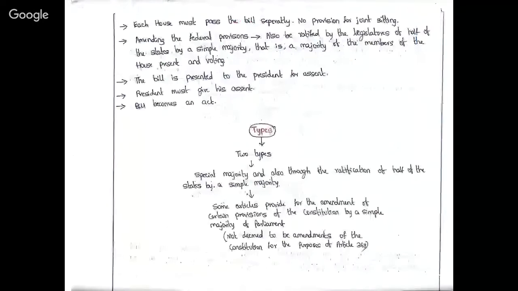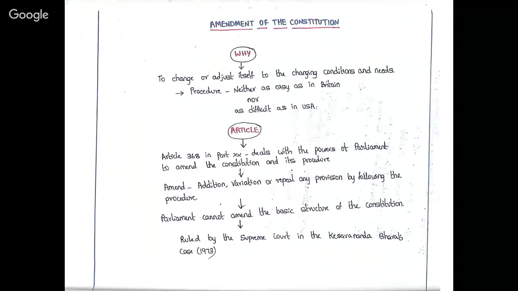So, this is part 1 of amendment of the Constitution. In part 2 of amendment of the Constitution and its procedure, we will be discussing in detail the ways of amending the Constitution: amendment of the Constitution through simple majority of the Parliament, amendment by special majority of the Parliament, and amendment by special majority and ratification of half of the state legislatures.